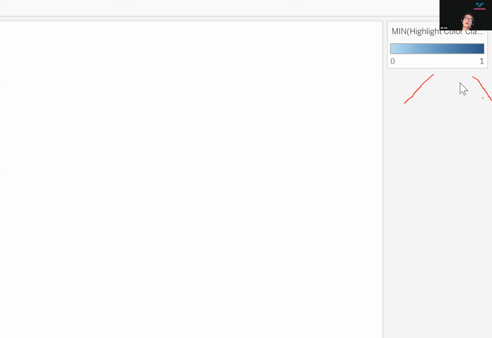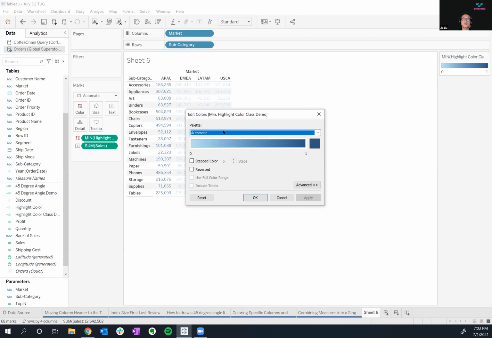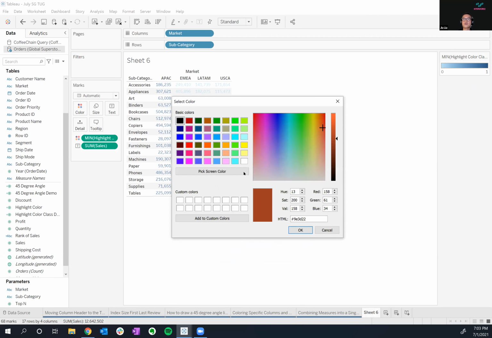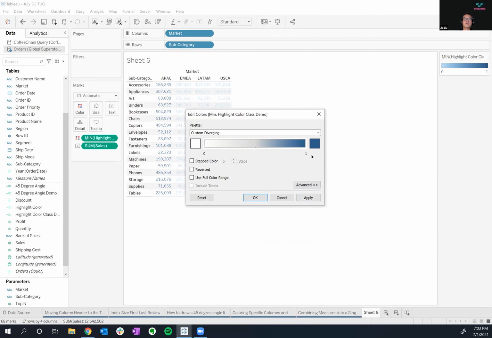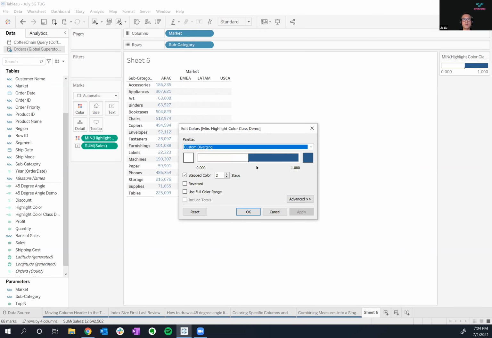And then I'm going to do some color magic here because this is a gradient. And what I can do with a gradient is I can actually cheat and use Tableau's stepped colors. So we'll choose custom diverging. Right now I have 2 colors. And for 0, we'll go ahead and just make that white. And for the solid, we'll use blue, right? And I'll take stepped color, force it to just be 2 steps. And then we'll click OK. Right? And that's kind of neat to get us the highlight, but I think I'm going to change it a little bit more, right?